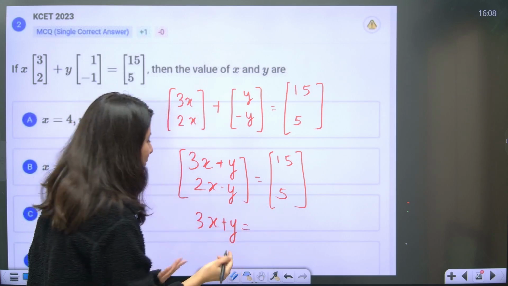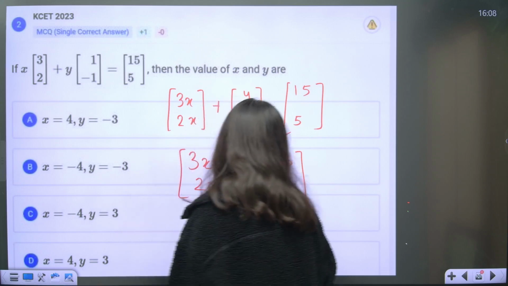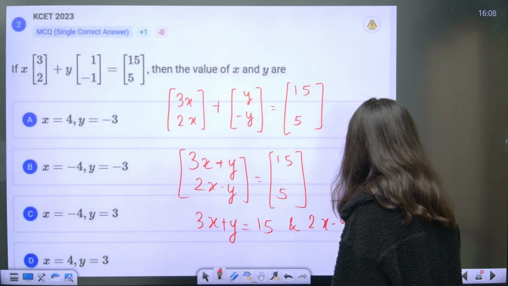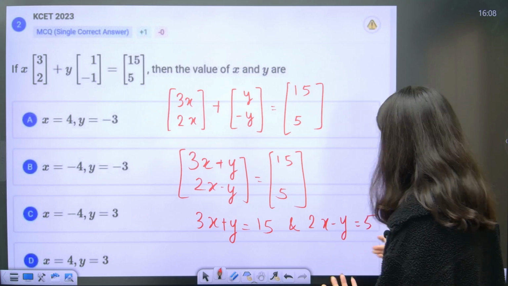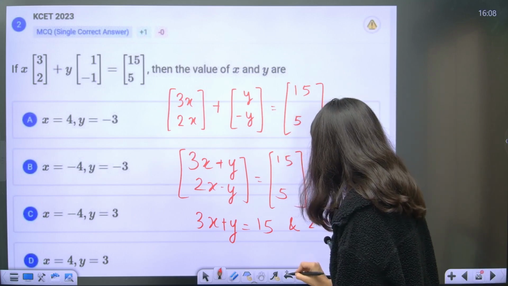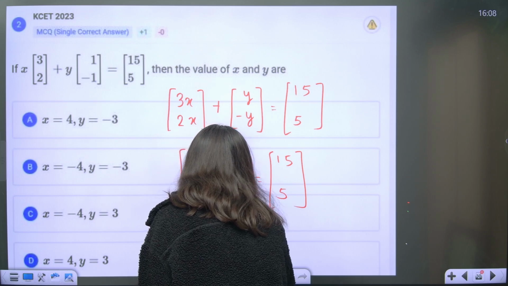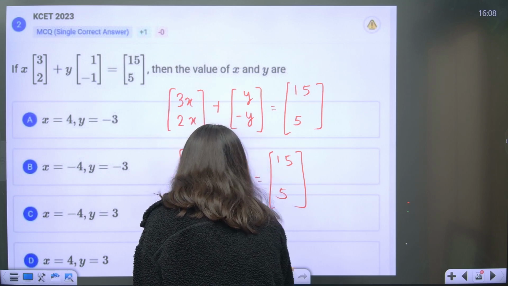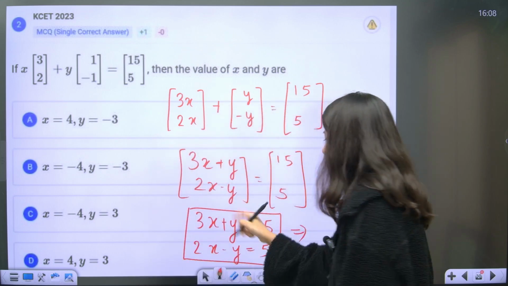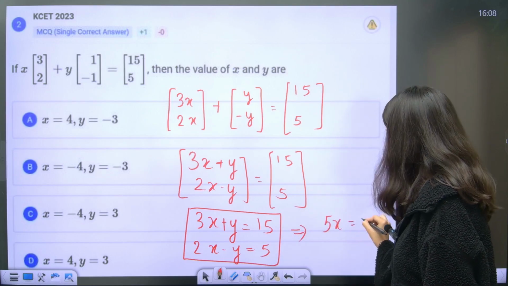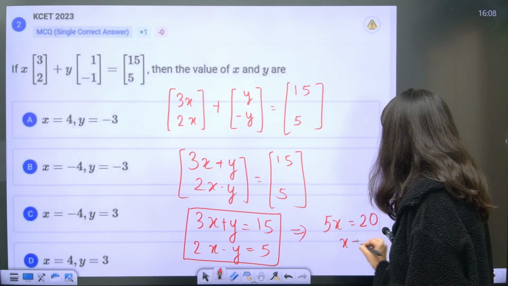Now two matrices are equal. Do I need to tell you? So 3x plus y is equal to 15, and 2x minus y is equal to 5. So 2 equations, 2 unknowns, right? Let me just write it like this. You understand it this way better, no? 2x minus y equals 5. Now to solve this, you have to add both the equations, first and second. So you'll get 5x equals 20, x equals 4.